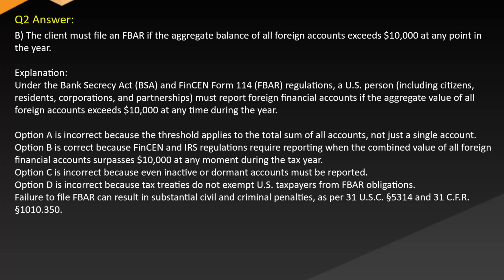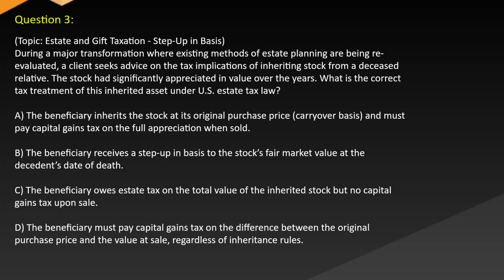Option B is correct because FinCEN and IRS regulations require reporting when the combined value of all foreign financial accounts surpasses $10,000 at any moment during the tax year. Option C is incorrect because even inactive or dormant accounts must be reported. Option D is incorrect because tax treaties do not exempt U.S. taxpayers from FBAR obligations. Failure to file FBAR can result in substantial civil and criminal penalties as per 31 U.S.C. § 5321 and 31 C.F.R. § 1010.350.